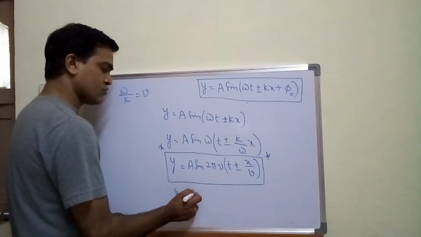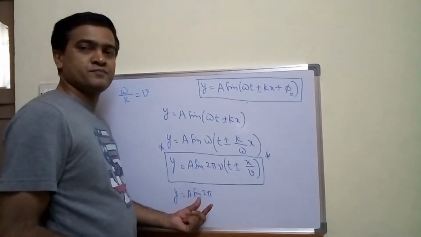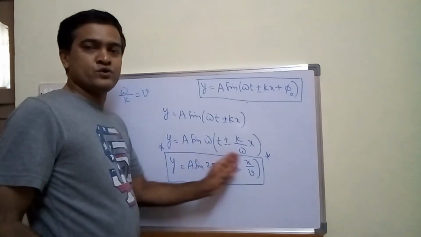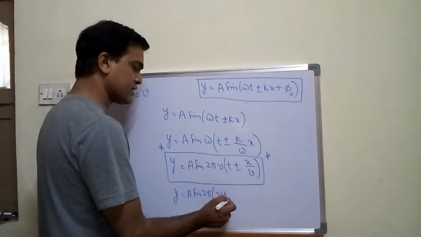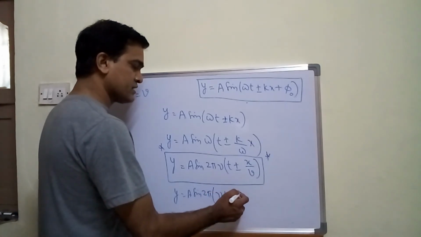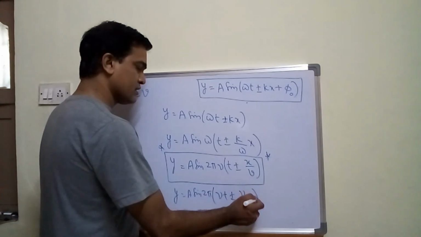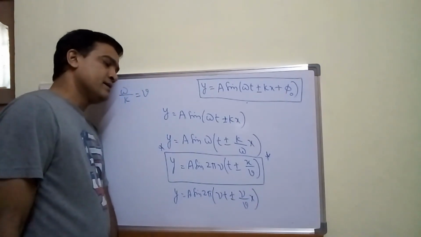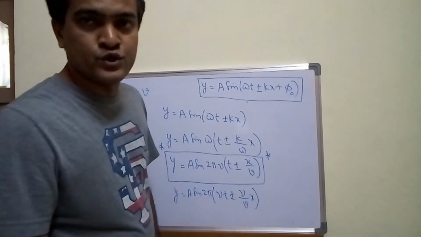y is equal to a sine 2 pi. I'll take nu into the brackets. So what I'll get is frequency multiplied by time plus or minus frequency by velocity into x. What does this nu by v give? Nu by v.